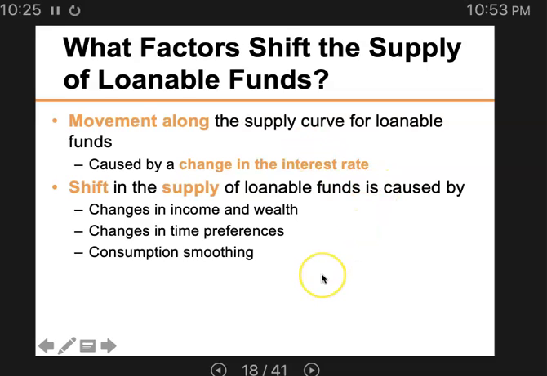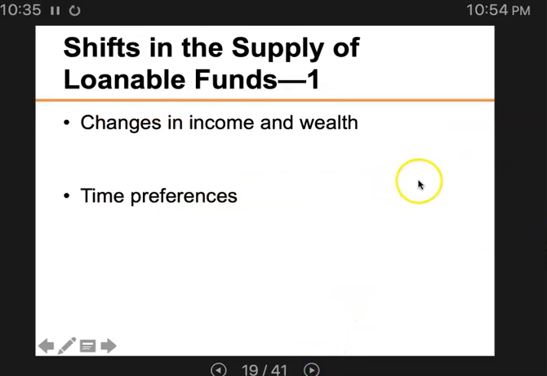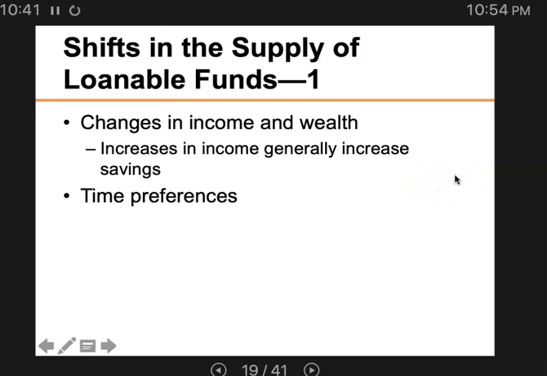So I'm going to spend a few minutes going over the three different factors that will affect the supply of loanable funds. Okay, the first one, changes in income and wealth. Think of it this way. If we have more income, we save more, right? Or when we have a very low income, we save less. So the supply at any given interest rate will shift to the right if we have a greater income and wealth. Now, I want to extend this a little further to think about the foreign savings.